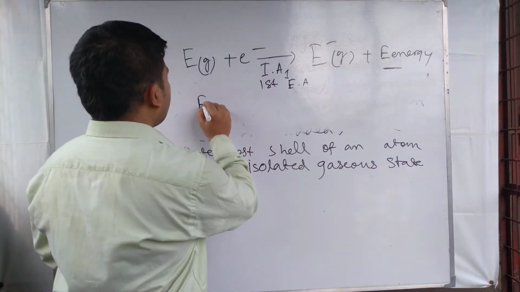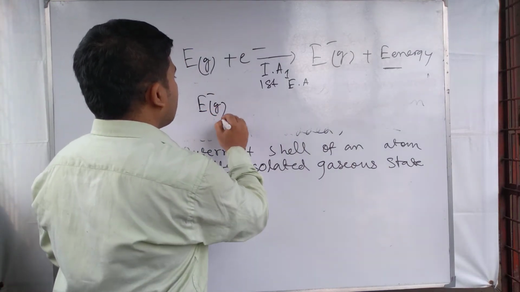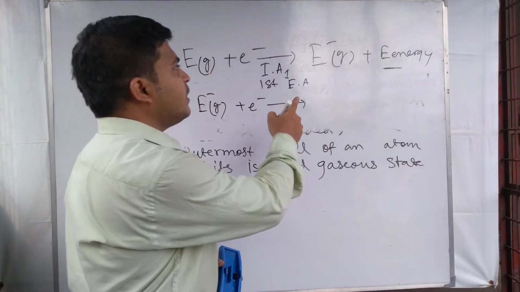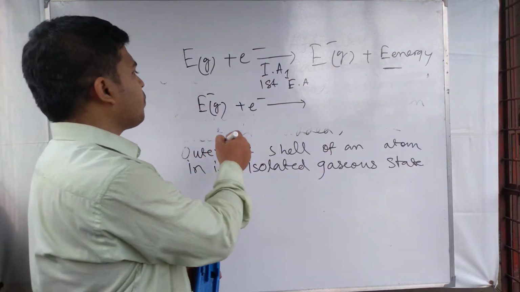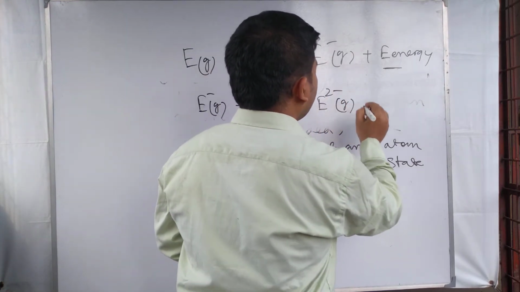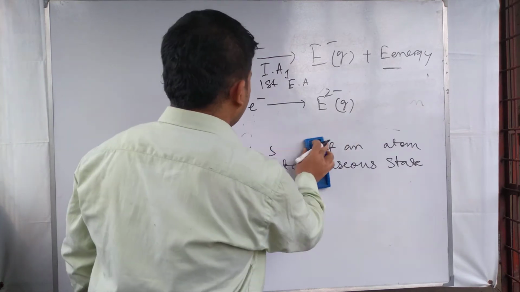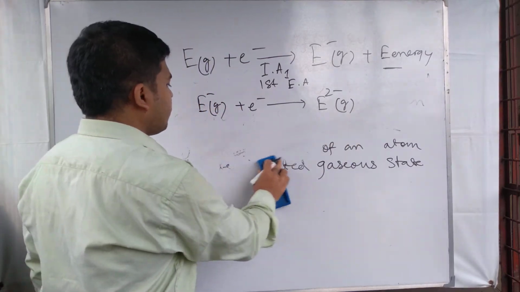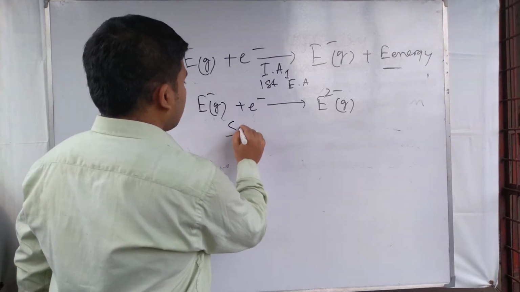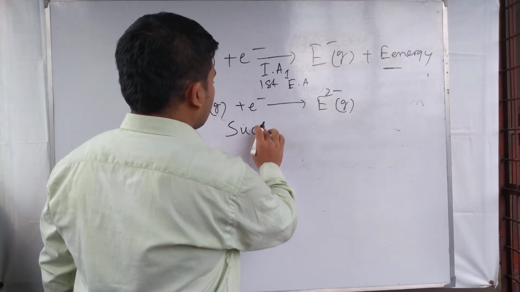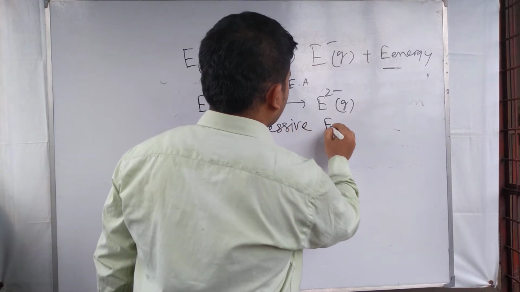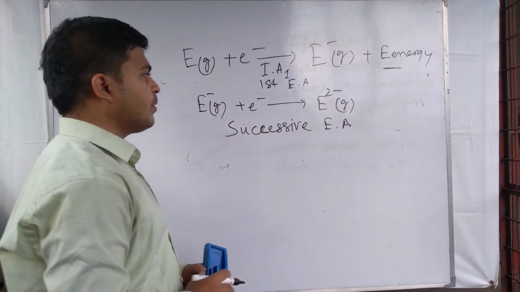When after receiving one electron, another electron is received by the monovalent anion, forming 2 minus, this is called successive electron affinities.